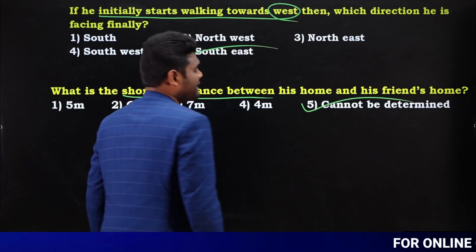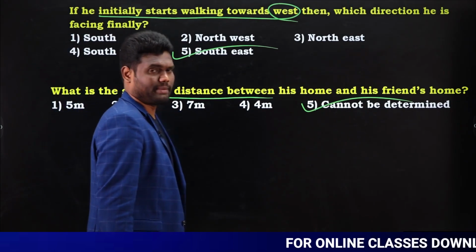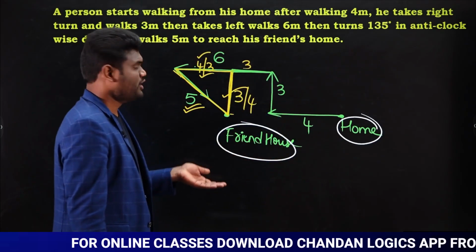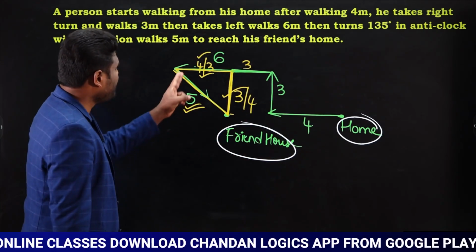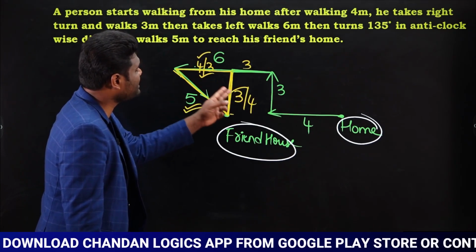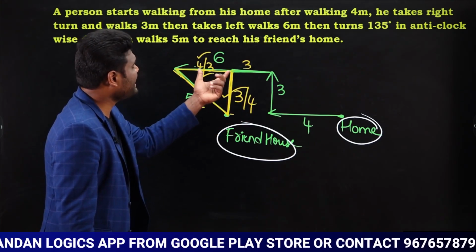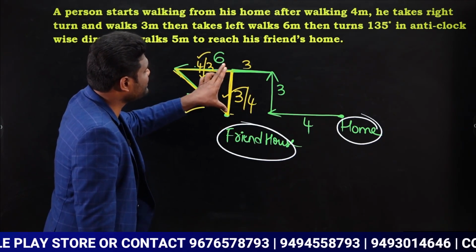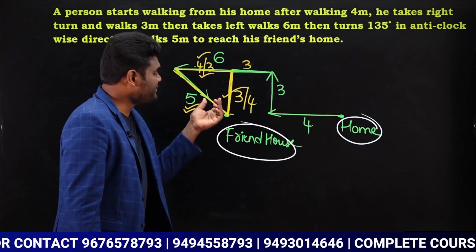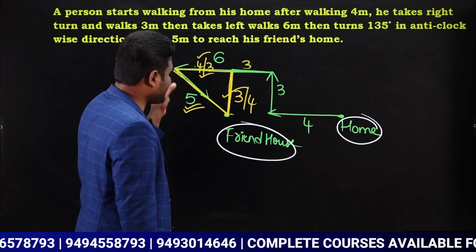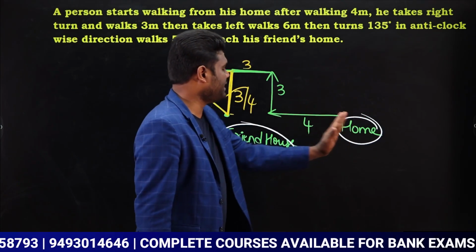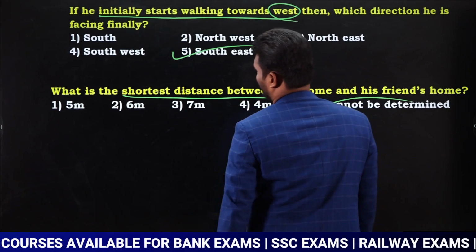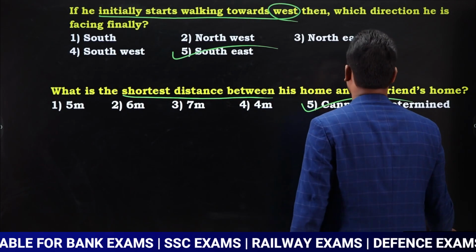As we cannot say, we can say the answer is cannot be determined. So this is going to be our answer. We have a choice of marking cannot be determined, so you need to mark the answer as cannot be determined. Here you can't say what the exact length of this side is, whether it is 4 or 3, no idea. Similarly, whether this is 3 or 4, no idea. As we don't have a proper idea about this side, we can't say what the distance is between his home and his friend's home. So the answer is cannot be determined. These 2 are the questions based upon the previous one.